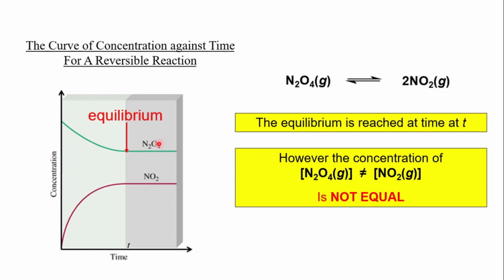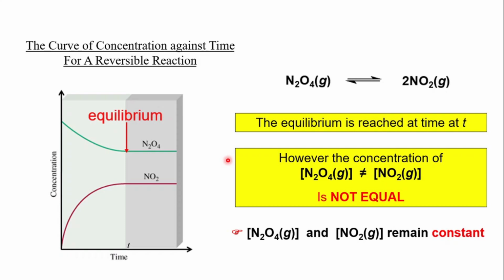If this one is meant to be 100 molar, this one will be 60 molar, and it is consistent at equilibrium. And we can say that the concentration is consistent after time t. What is equal is the rate of the forward reaction and the reverse reaction. However, the concentration is not meant to be equal. It's just constant at equilibrium.